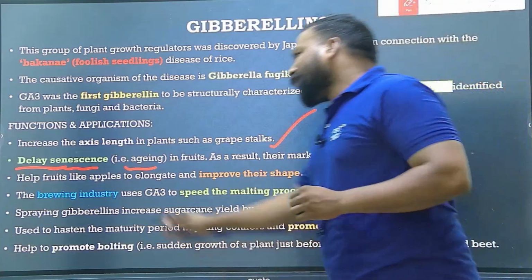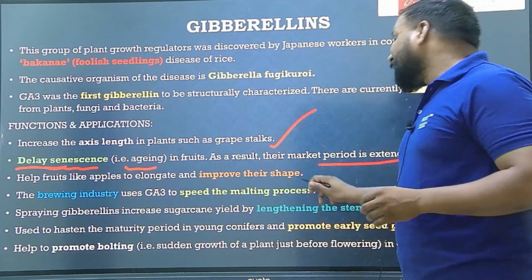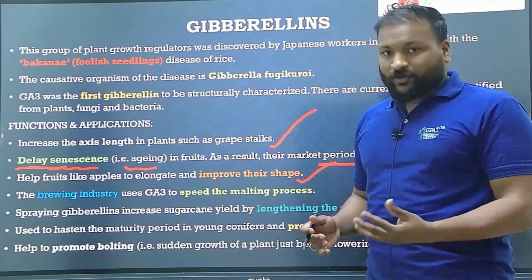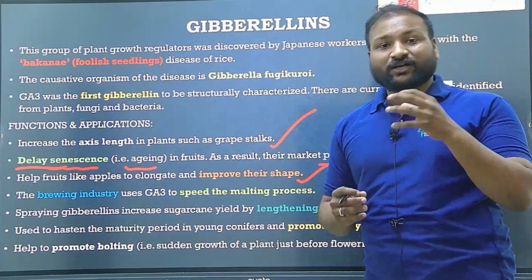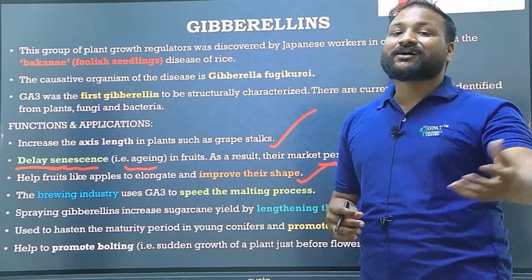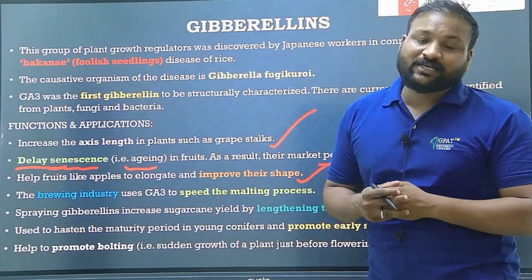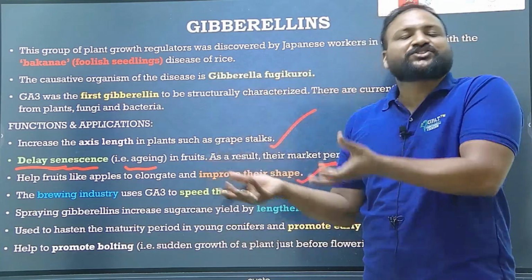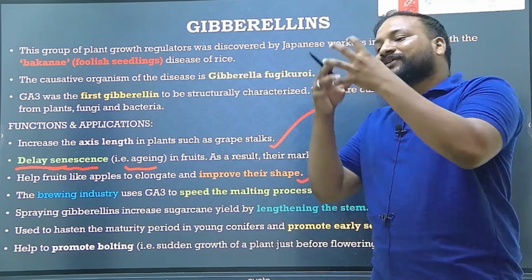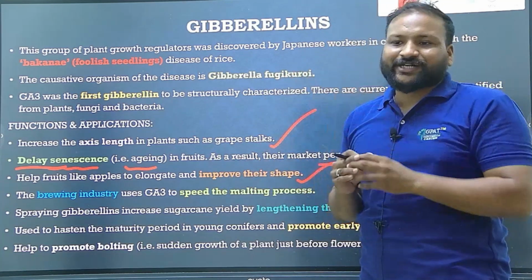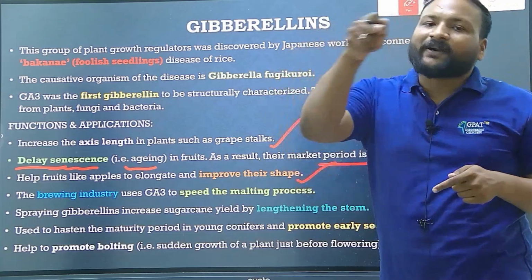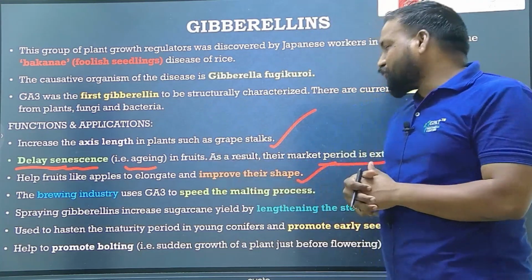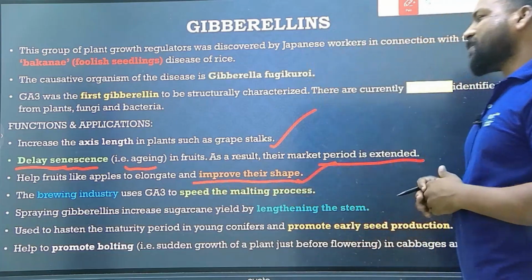Okay, and also it helps a fruit like apples to elongate and improve the shape. Yes, to be in a good shape, because gibberellins are mainly involved in cell elongation and cell differentiation. When the cells are clearly differentiated into each and every corner of the particular fruit or stem, they become a very good shape. Clear? To improve their shape, okay.